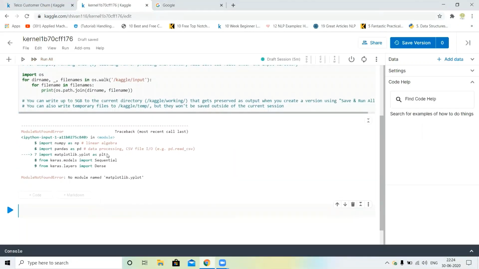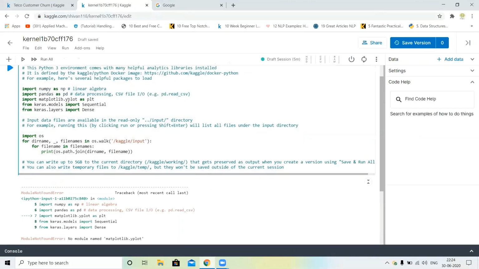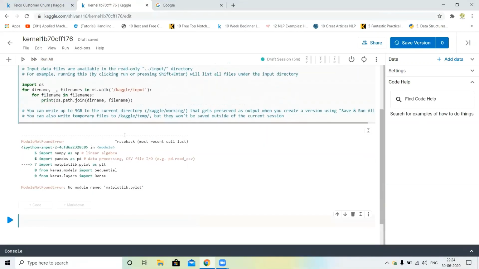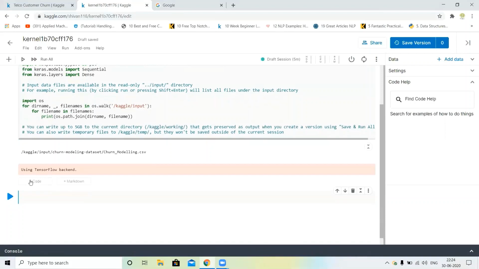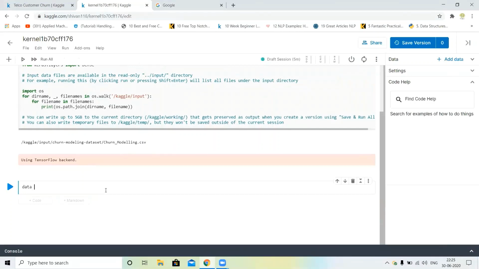Sorry, import pyplot as plt, matplotlib.pyplot. Okay, Keras backend is working on TensorFlow. This is our code. So you just copy this code and write here data is equal to pd.read_csv, and we will print the first 5 rows.